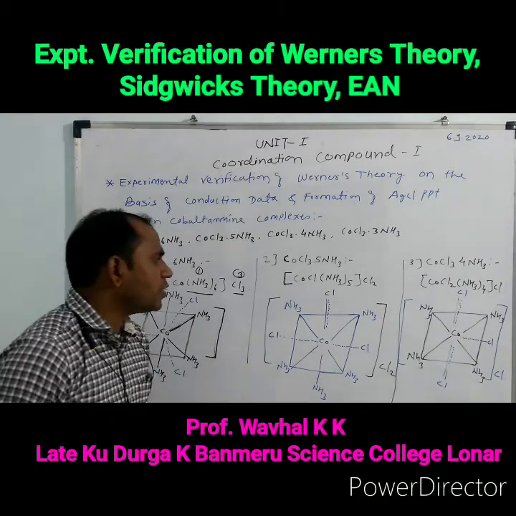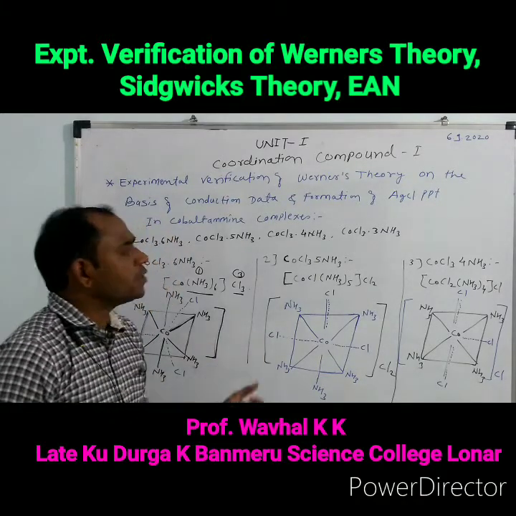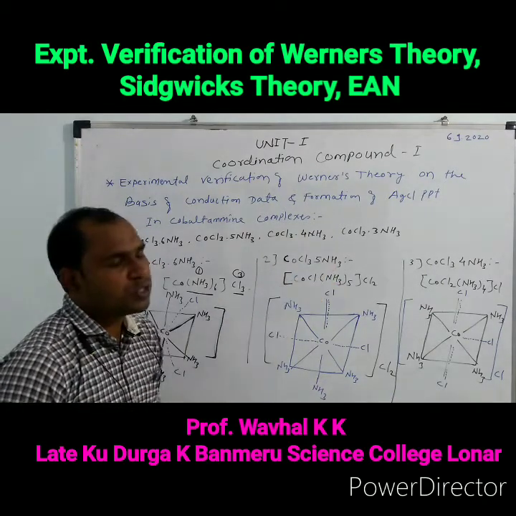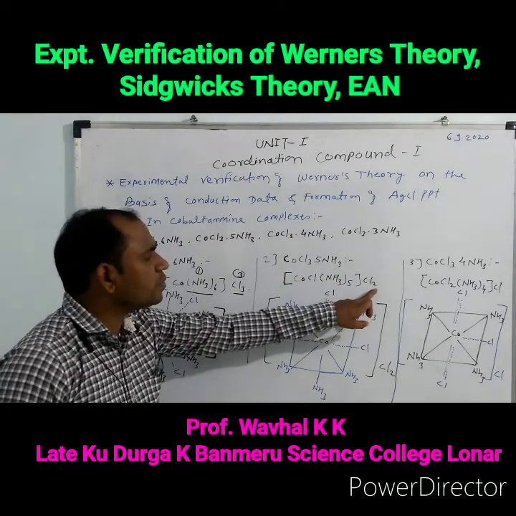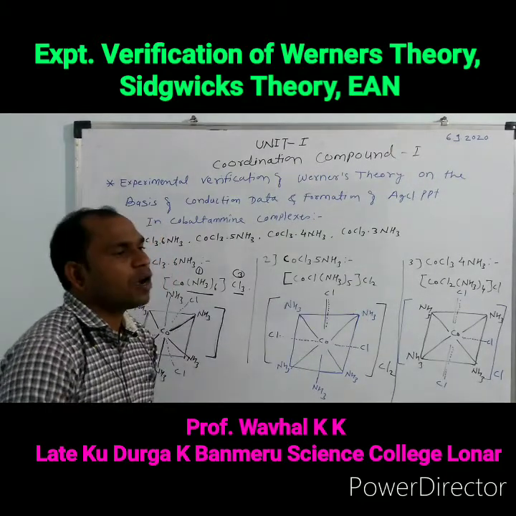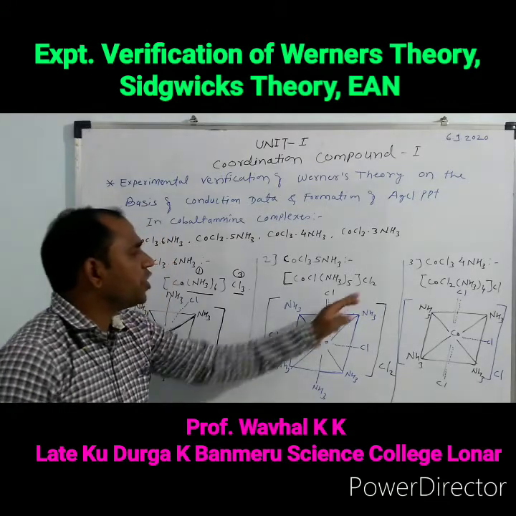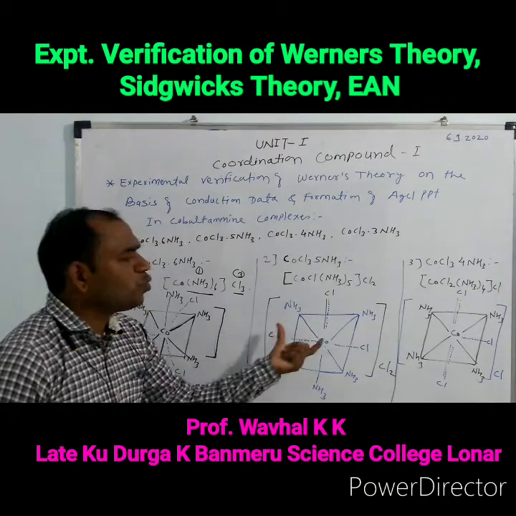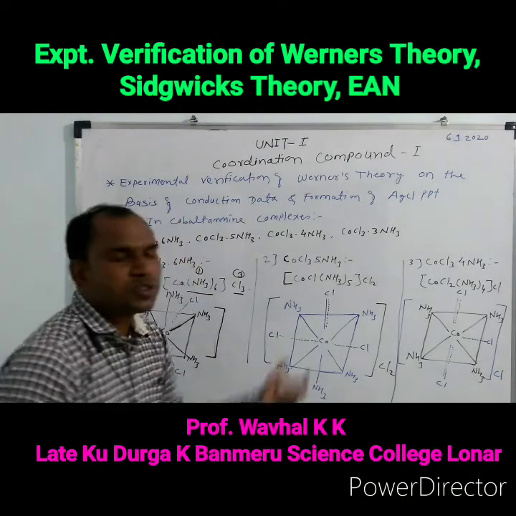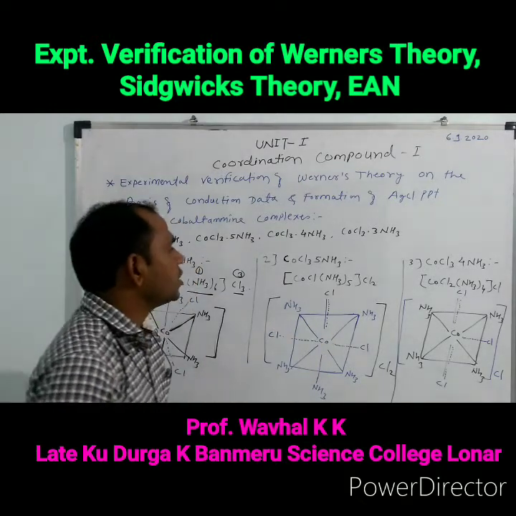purely primary valency. If we add AgNO3 solution to the CoCl3·5NH3 solution, only two chlorine atoms get precipitated, because these two chlorine atoms are outside the coordination sphere, attached with purely primary valency, which means the oxidation state of the metal atom.